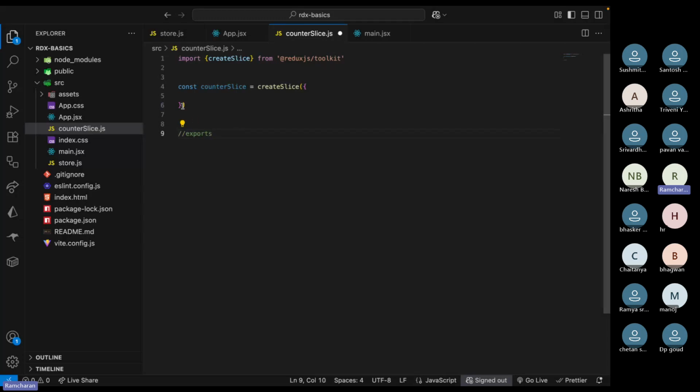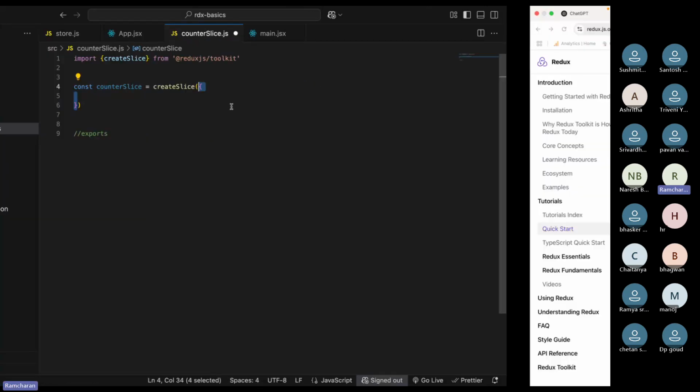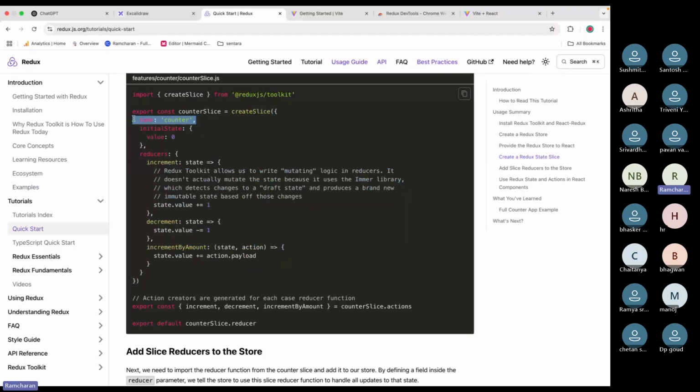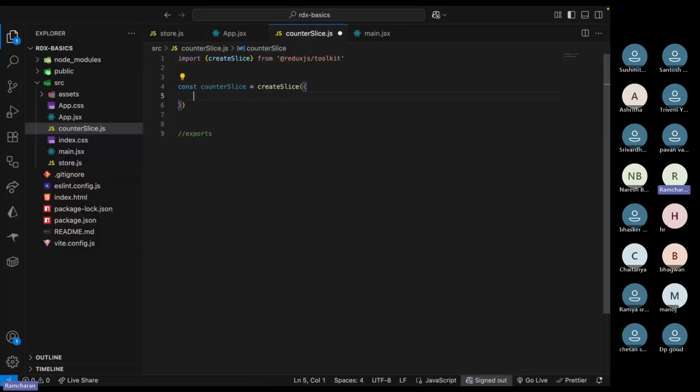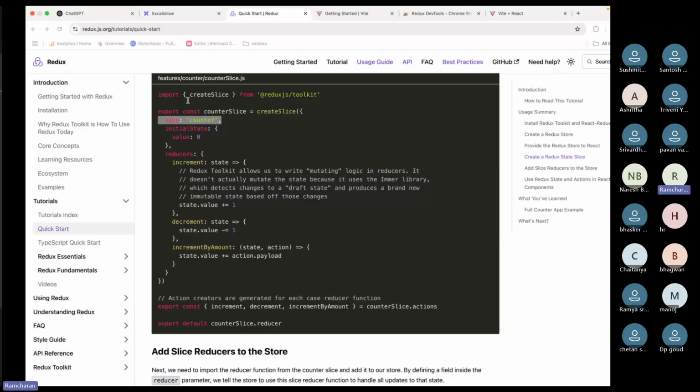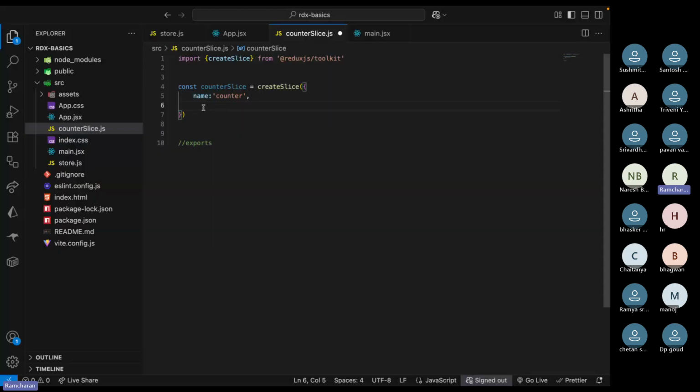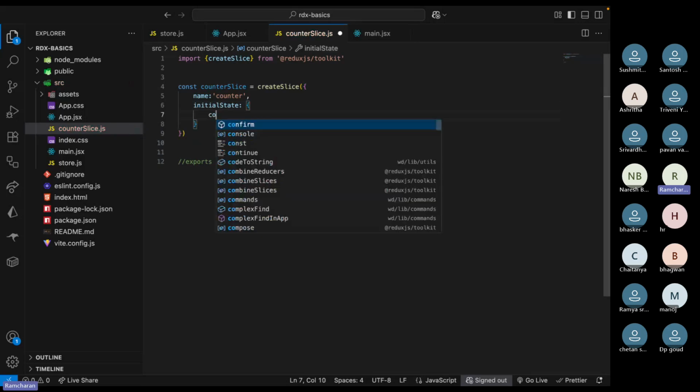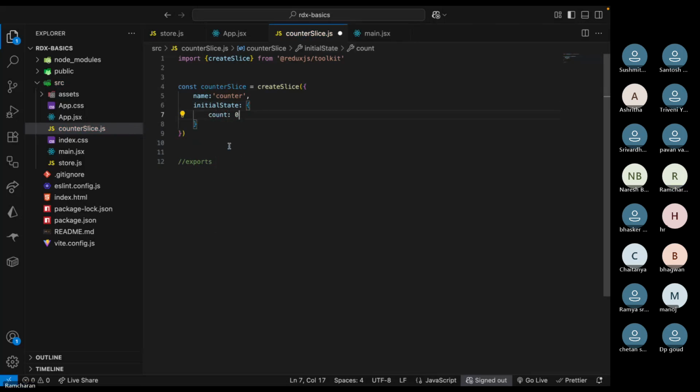Now what you will pass for this slice: you need to pass a name. Here you see he is passing a name called counter. In the same fashion we'll pass a name called counter, and you have to pass the initial state. Do we have initial state? No, right? So you pass initialState like this, and let's take count as 0.